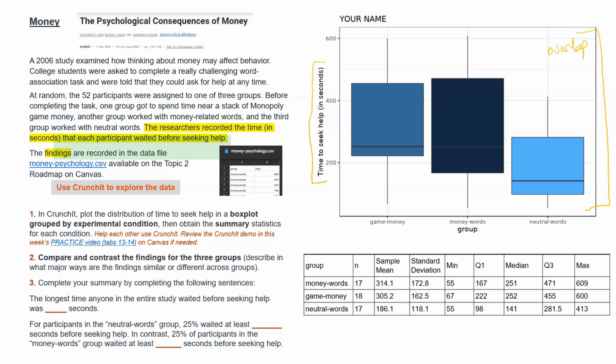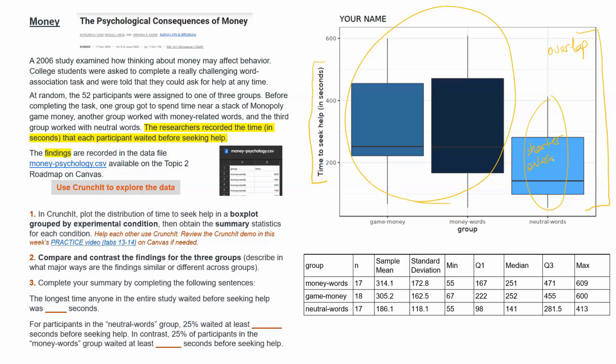So the differences are not extremely large or extremely substantial. But we do see that clearly the distribution of time to seek help for participants who were primed with a neutral word task tend to be lower overall than the distribution of time to seek help for those participants who were primed with money attributes, either money words or fake Monopoly money.